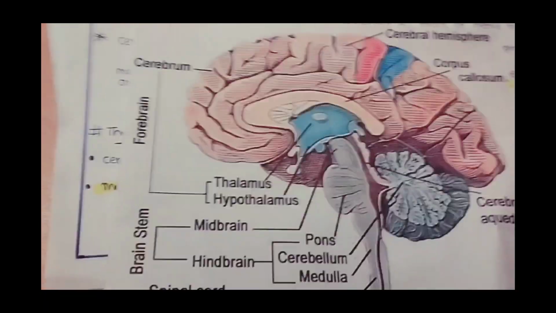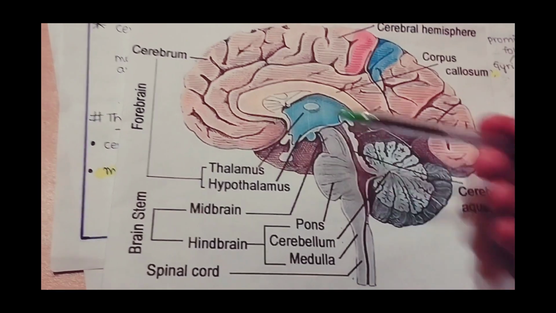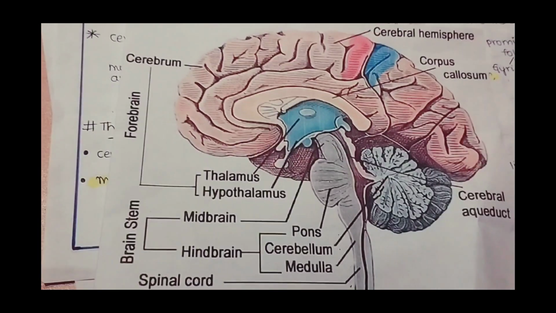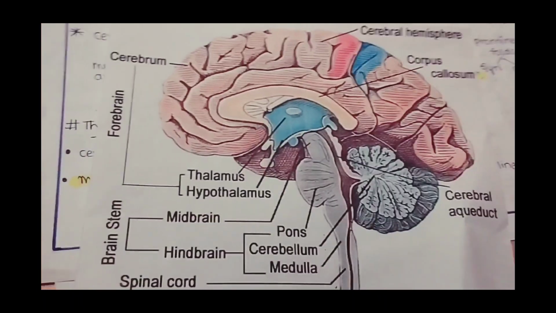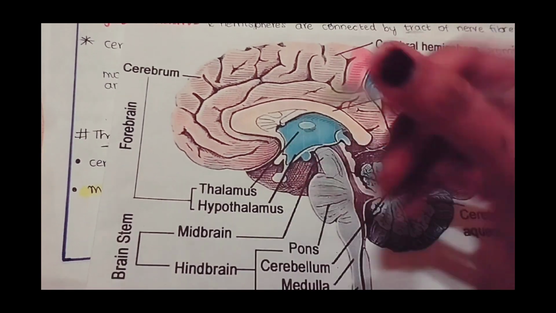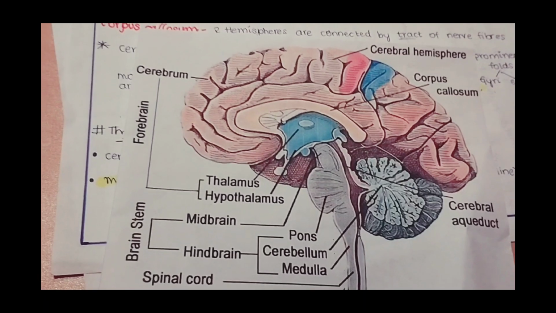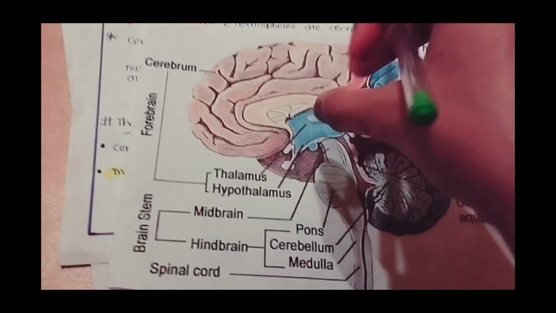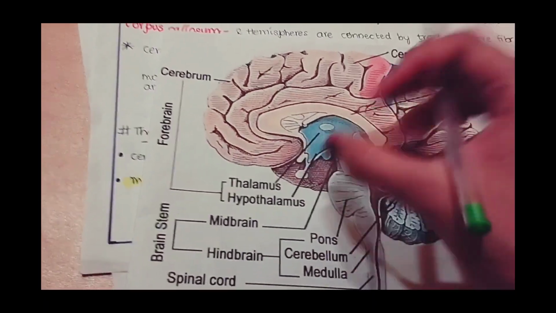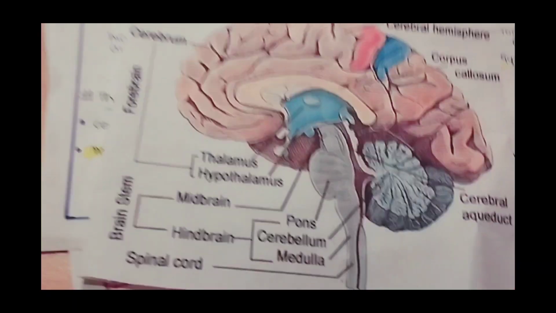We can expect a question on this, as students often confuse the coordinating center in the brain, either thalamus or midbrain. Simply remember the thalamus is situated below the cerebrum. If we locate the thalamus in the brain, it will be present below the cerebrum, and at this point we have a pool-like area. Here only the coordinating center is present. Remember it in this way.